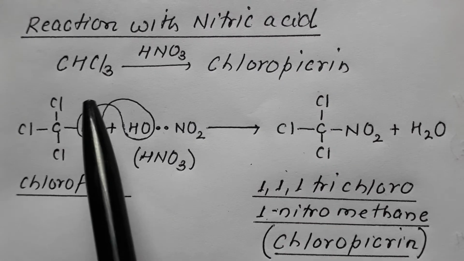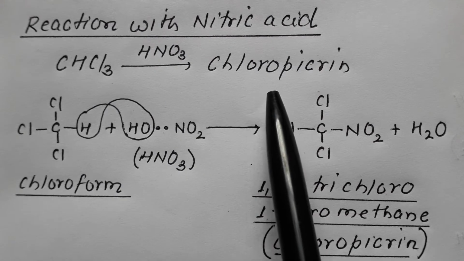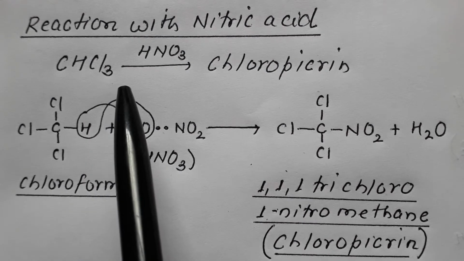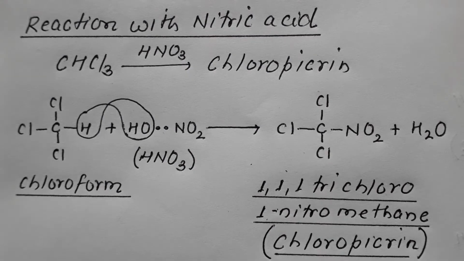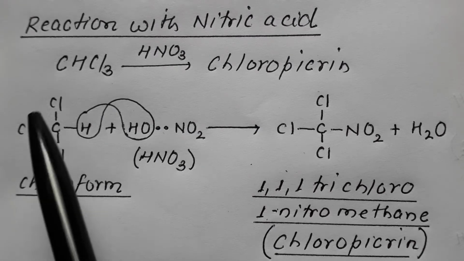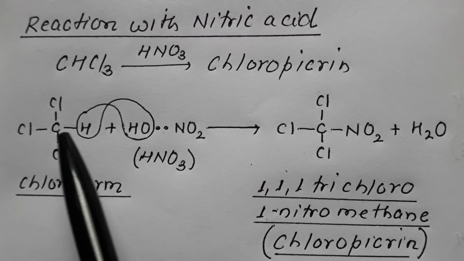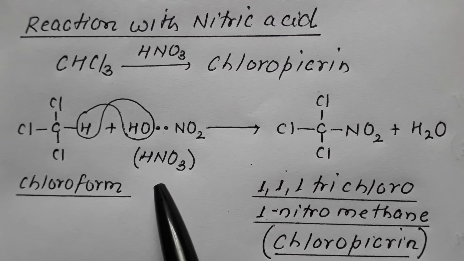Chloroform, when made to react with nitric acid, results in the formation of chloropicrin. Now what it is and how it is formed, let us discuss. Suppose we have taken this compound, CHCl3, that is chloroform, when made to react with concentrated nitric acid, HNO3.